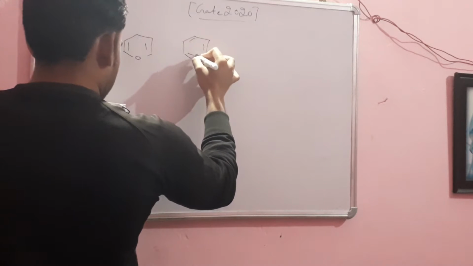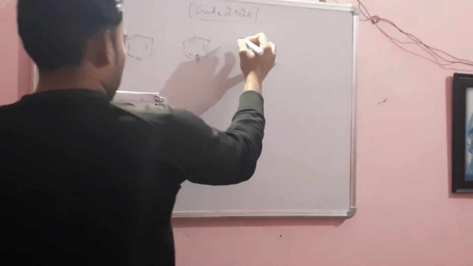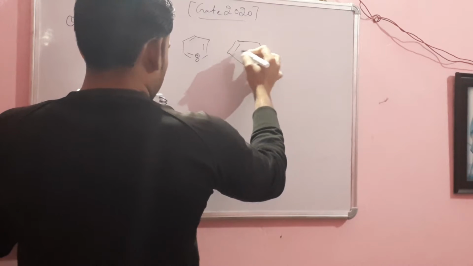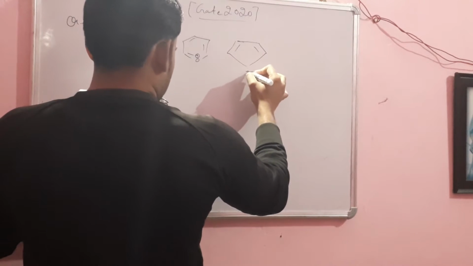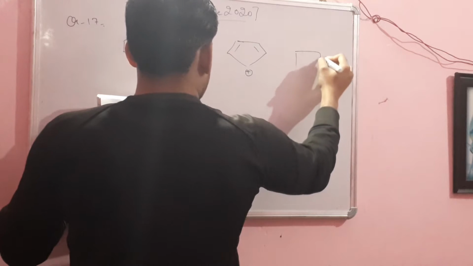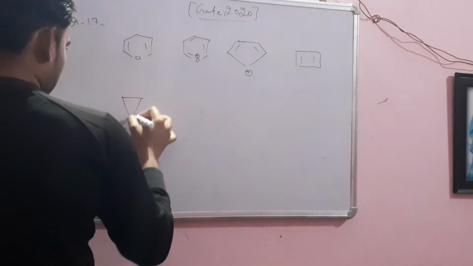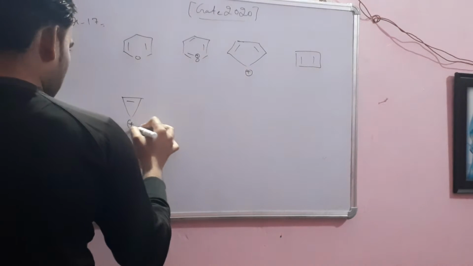Positive charge, you have this compound. There is positive charge here. This is the next compound. You have this compound as well.